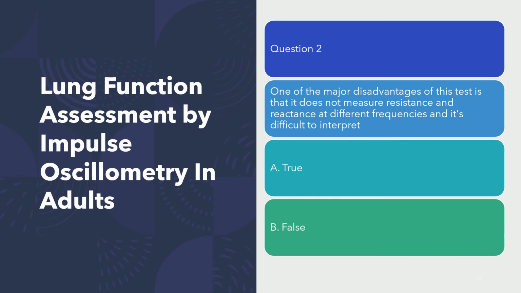Question number 2. One of the major disadvantages of this test is that it does not measure resistance and reactance at different frequencies, and it's difficult to interpret. True or false? Is this one of the major disadvantages of this test? Put it in your Q&A, and the answer is false. Actually, this is one of the major advantages of this test, because it does measure resistance and reactance at different frequencies.